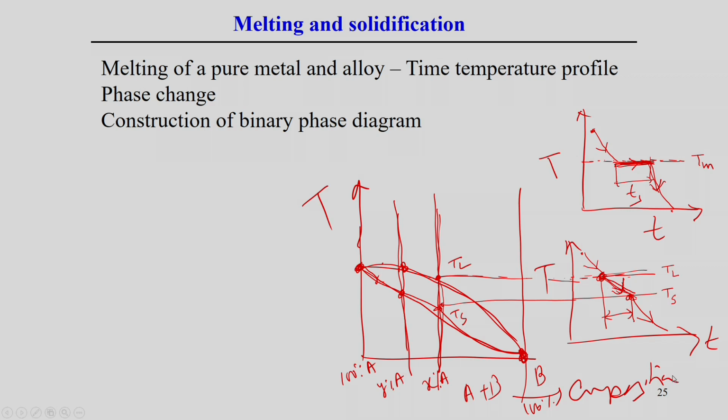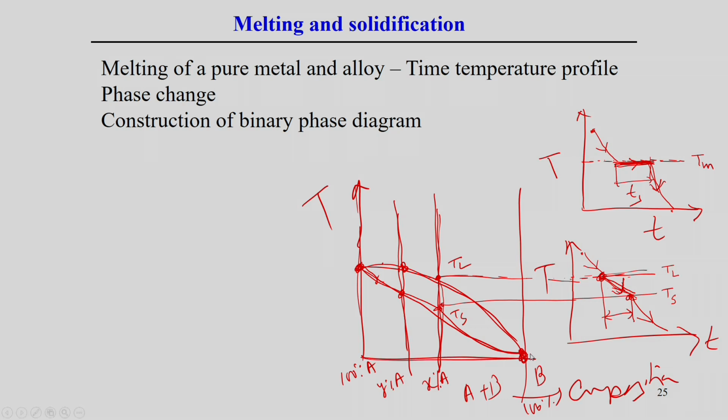This type of diagram is very useful when you try to analyze the solidification behavior, and even solid state transformation associated with the alloy system. Since we are mixing two components, A and B, it is called the binary phase diagram, with respect to composition and temperature.